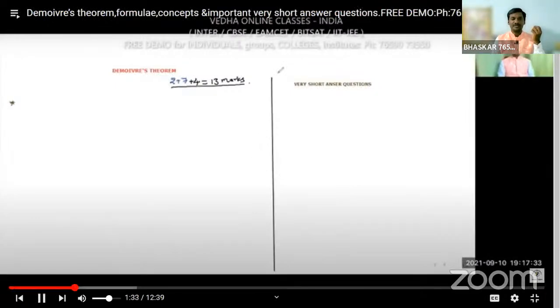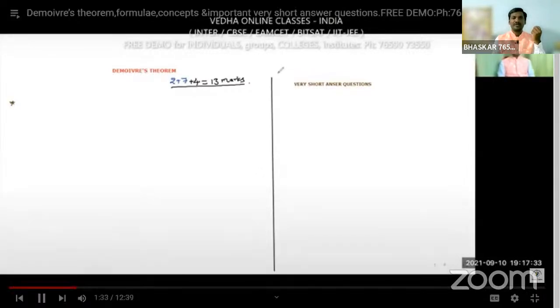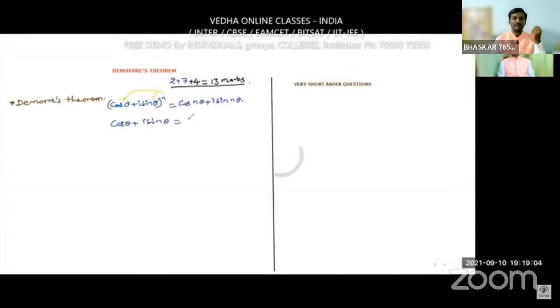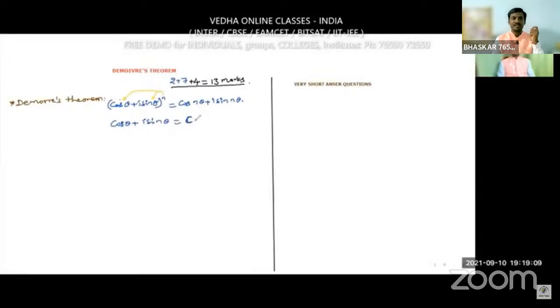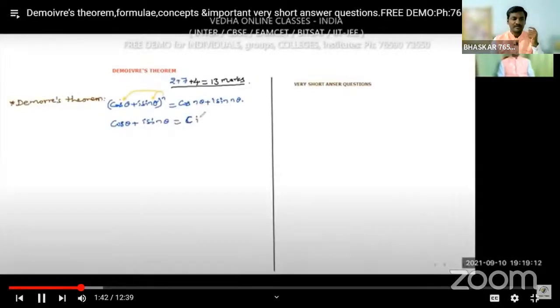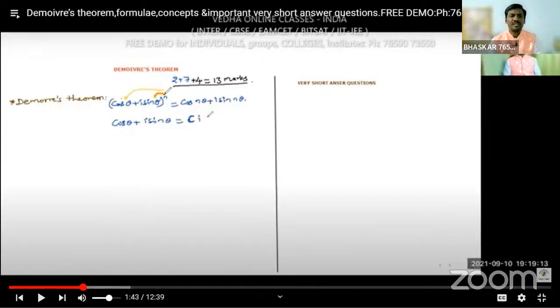Once we look at the questions from the De Moivre's theorem, the formula and concept, whatever we have in De Moivre's theorem: cos theta plus i sin theta whole to the power n. What is De Moivre's theorem? It is very simple. Nothing much is there in De Moivre's theorem. The power whatever we have, that power we write in front of the theta. That is only De Moivre's theorem: cos n theta plus i sin n theta.